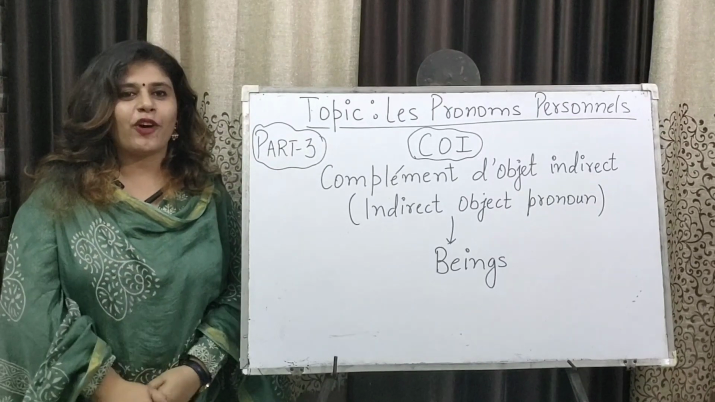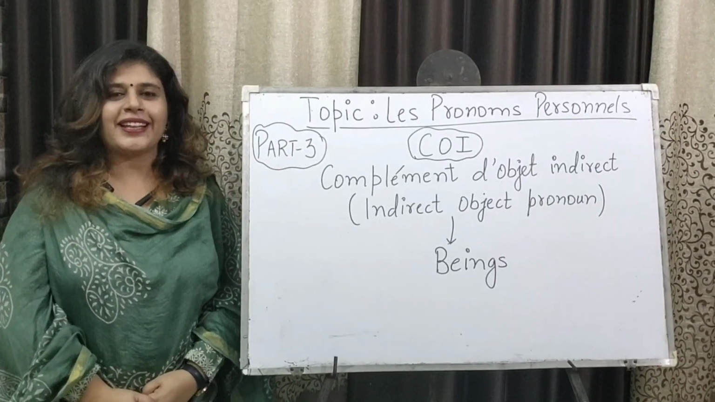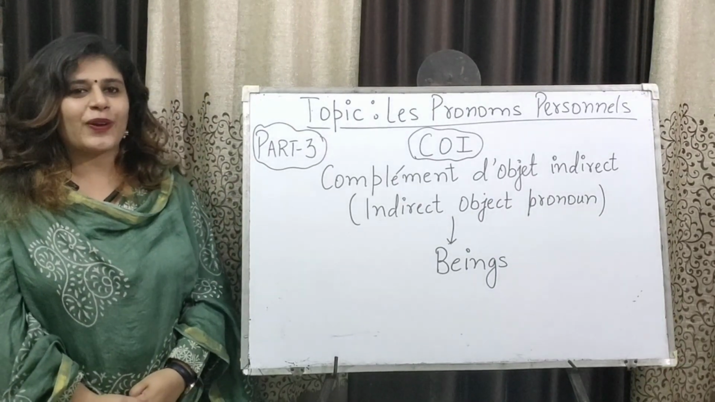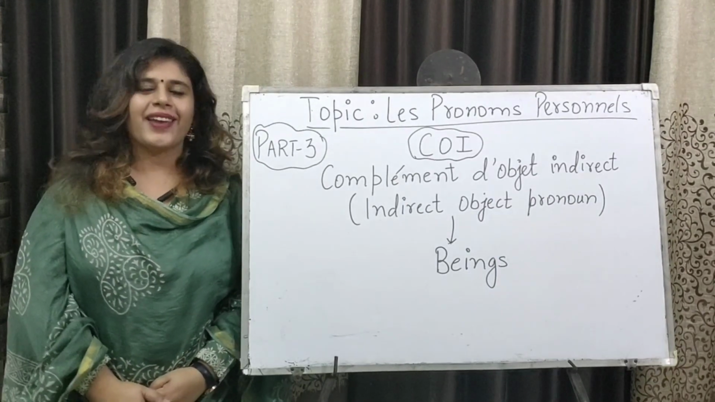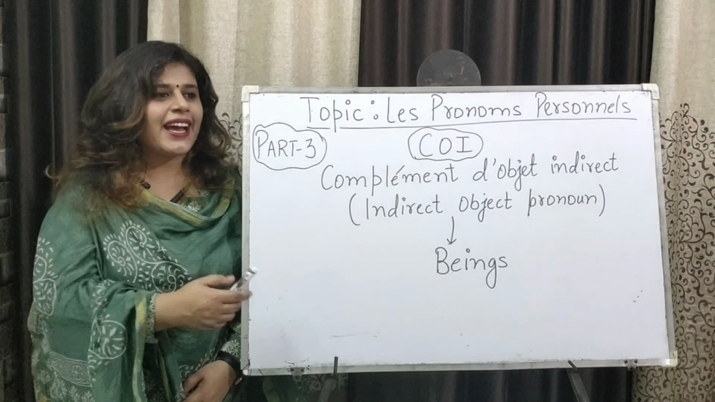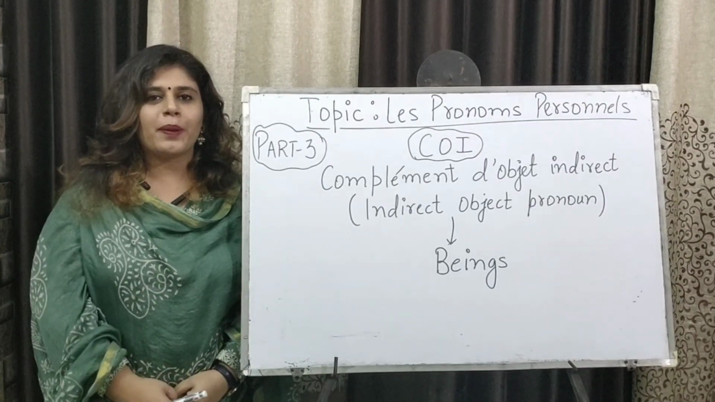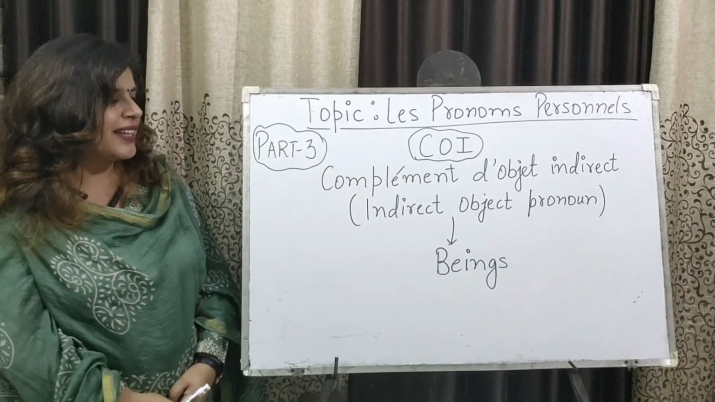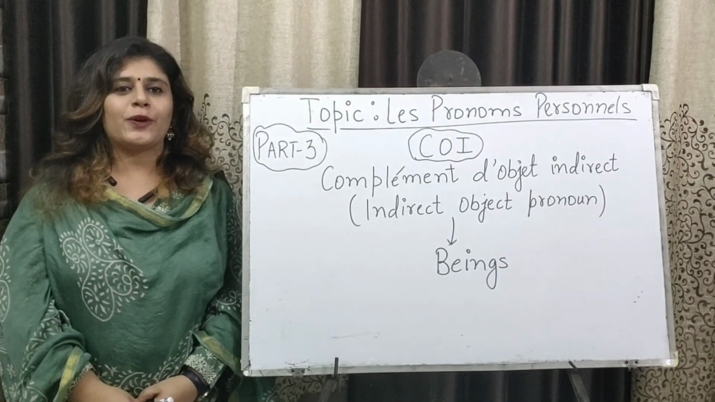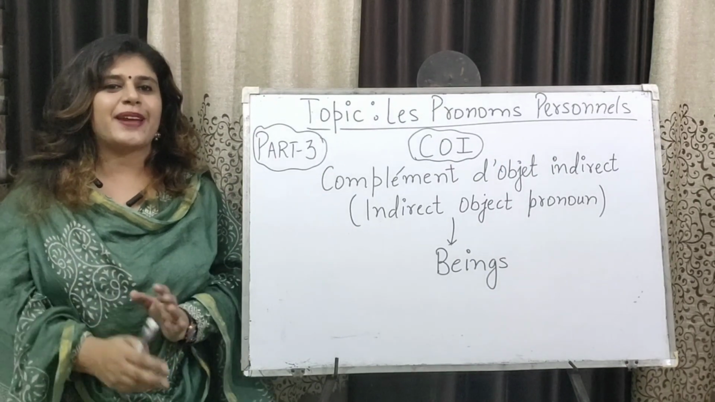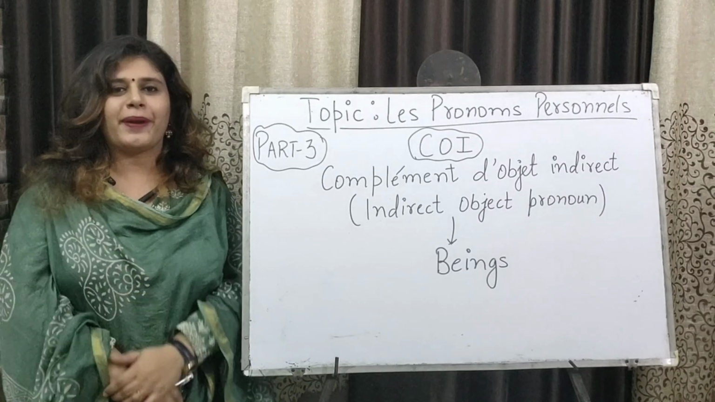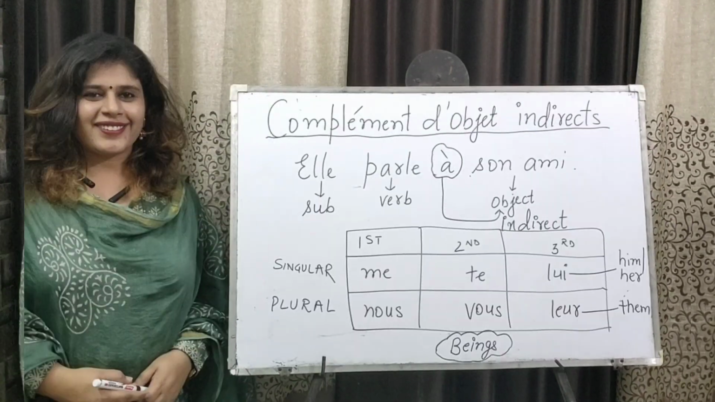It is part 3 of our series Les Pronoms Personnels, the personal pronoun series. And today in this video we are going to learn COI, which in English is Indirect Object Pronoun, and in French Compléments d'Objet Indirect. And as you can see, COI could be used only for the replacement of beings, persons. It is not to be used to replace things.